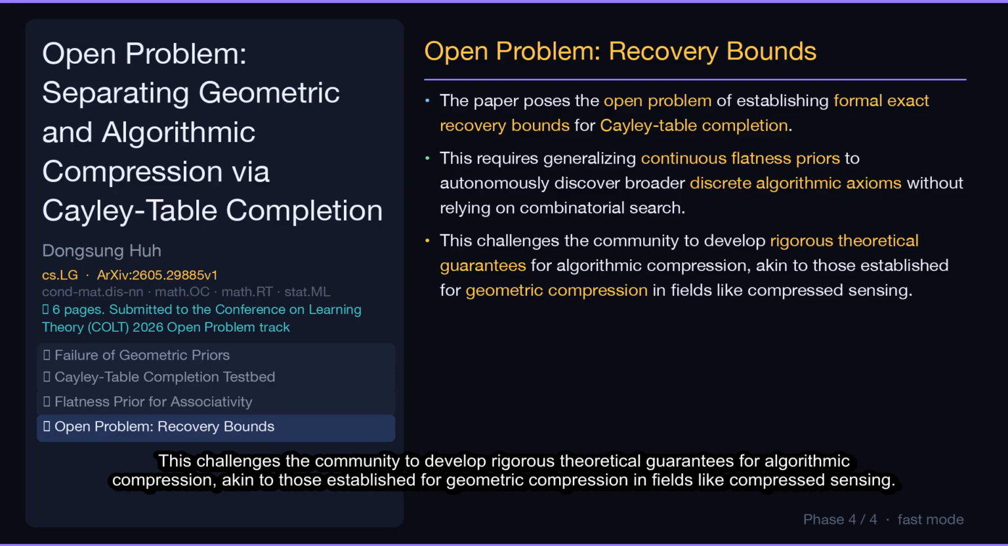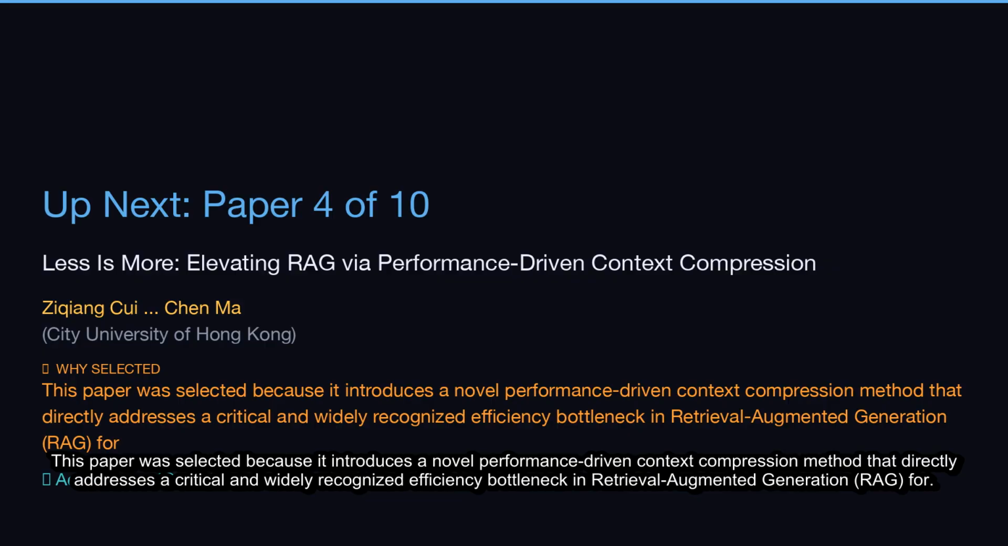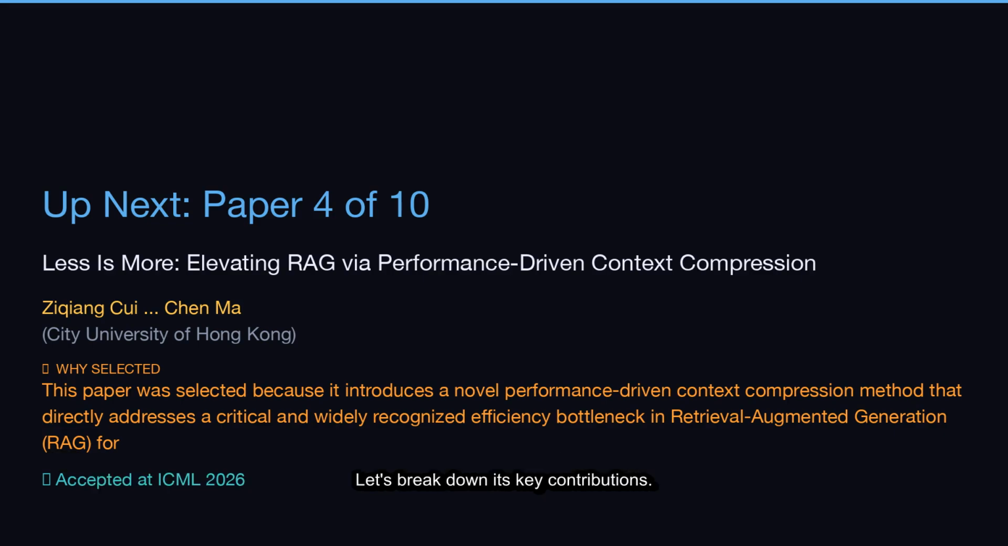Up next, our fourth paper out of 10, Less is More, Elevating RAG via Performance-Driven Context Compression by Ziqiang Cui and Chun Ma from City University of Hong Kong. This paper was selected because it introduces a novel performance-driven context compression method that directly addresses a critical and widely recognized efficiency bottleneck in retrieval-augmented generation, RAG. Let's break down its key contributions.